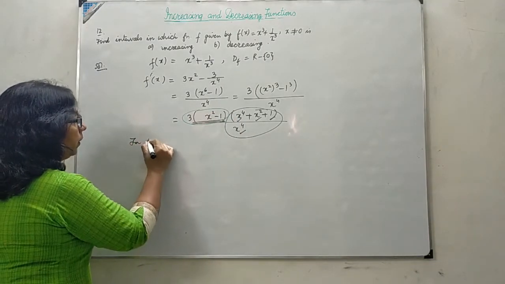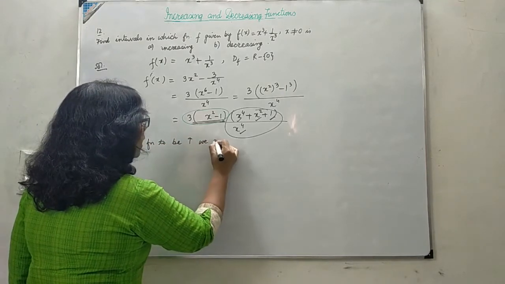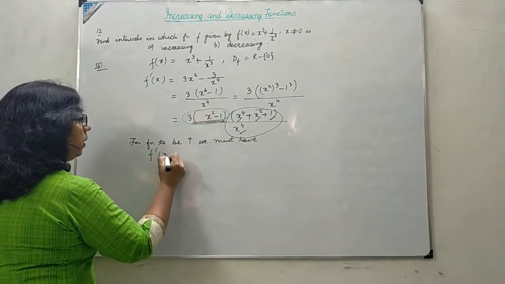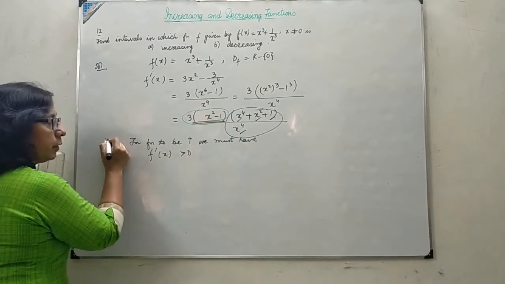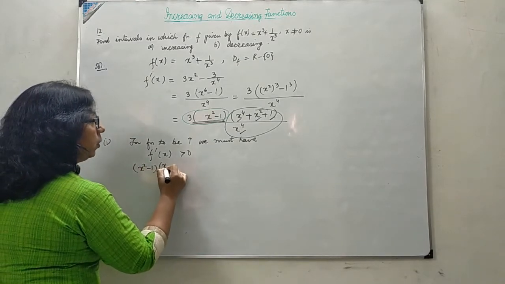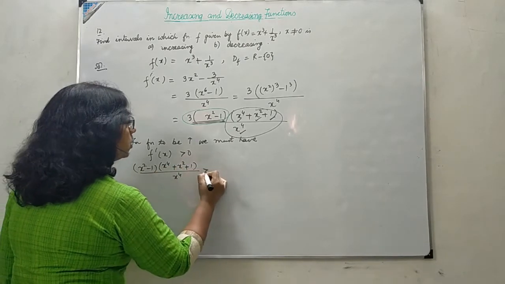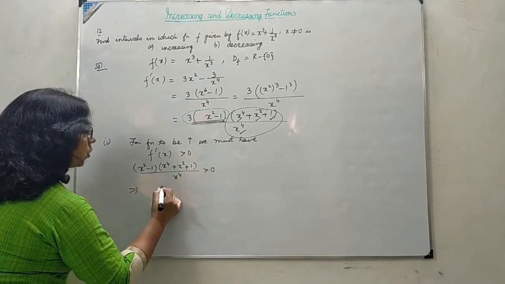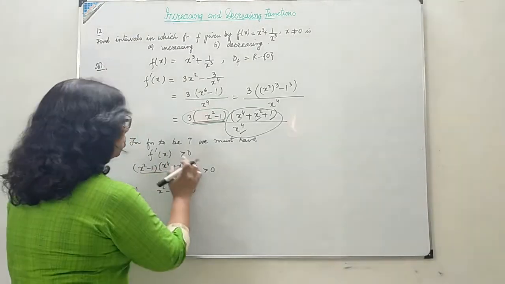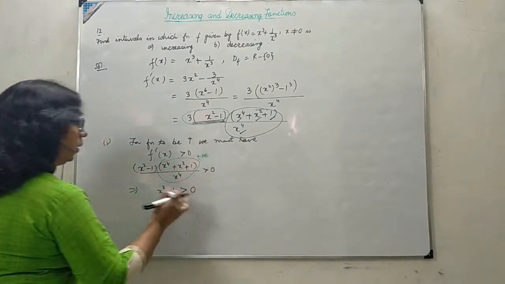So for the function to be increasing, f'(x) must be positive. This is for the first part. That means (x² - 1)(x⁴ + x² + 1)/x⁴ is positive, which means x² - 1 must be greater than 0. As I have told you, this whole other factor is a positive quantity, so it depends only on this.